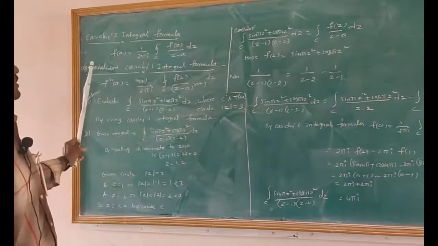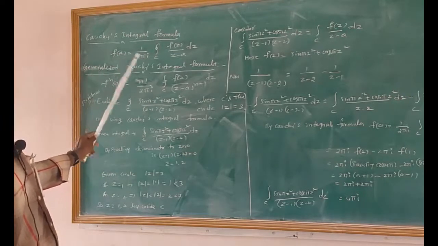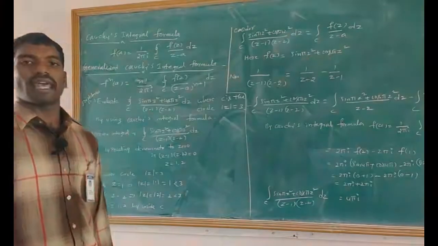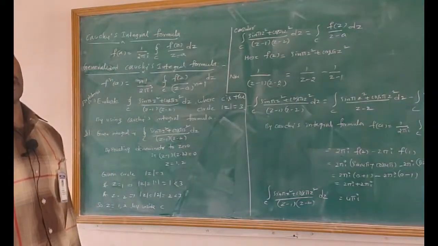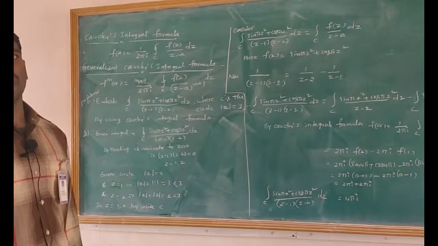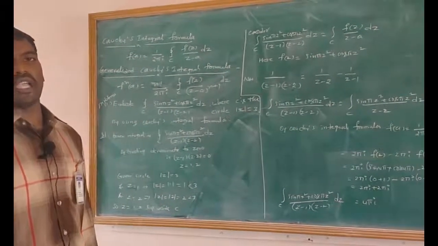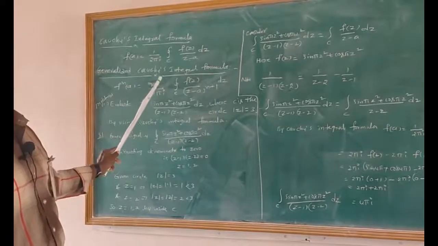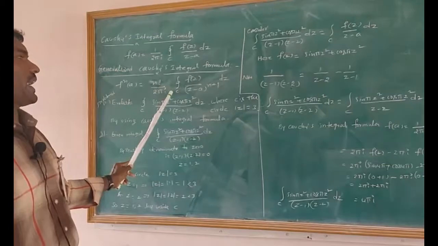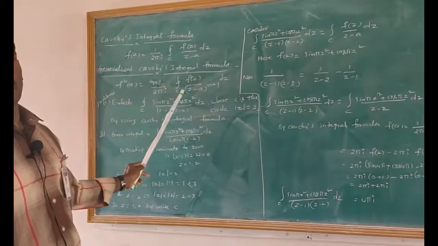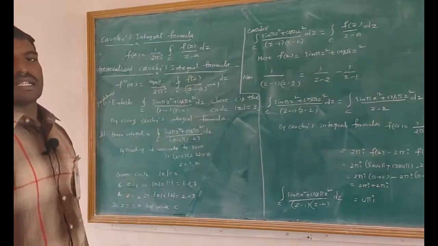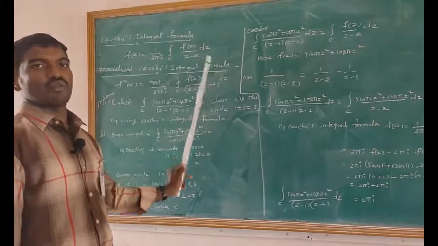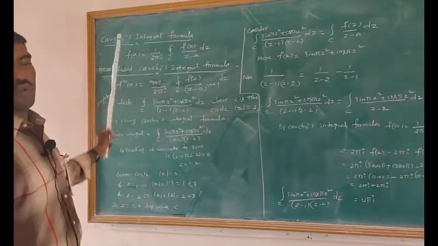And the next topic is generalized Cauchy's integral formula. Statement: let f(z) be analytic on and within a closed curve C, and if z = a is any point within C, then the nth derivative f^(n)(a) = n!/(2πi) ∮_C f(z)/(z − a)^(n+1) dz. In what cases do we have to use these two formulas?